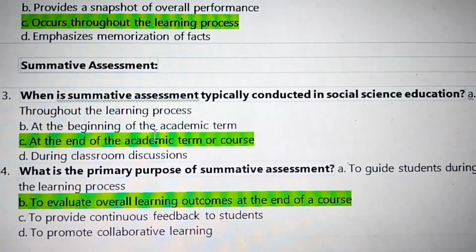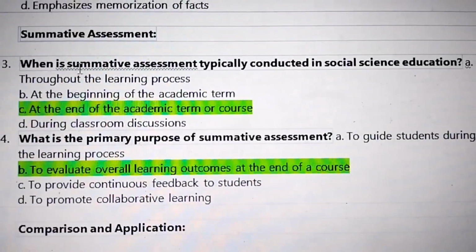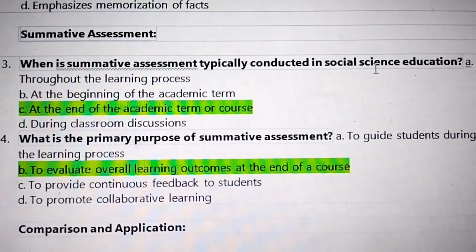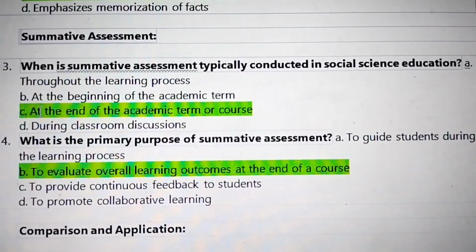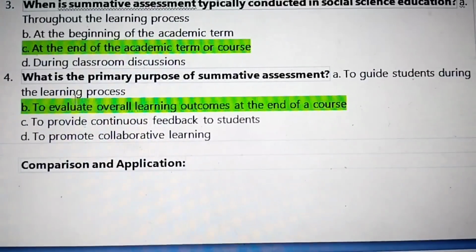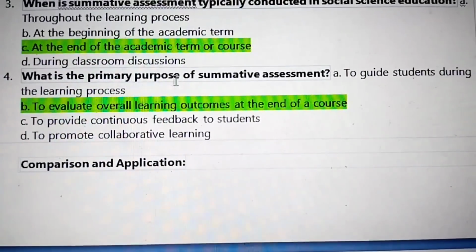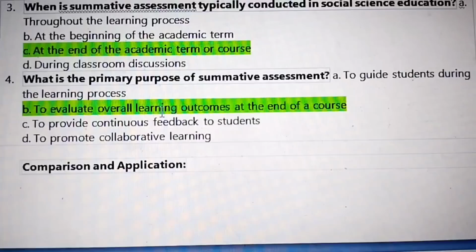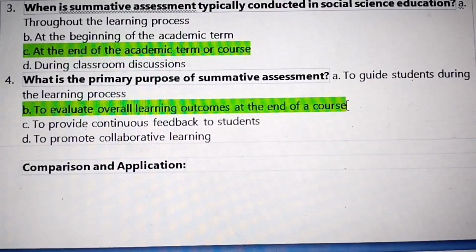Next, summative assessment. When is summative assessment typically conducted in social science education? At the end of the academic term or course. 4. What is the primary purpose of summative assessment? To evaluate overall learning outcomes at the end of a course.